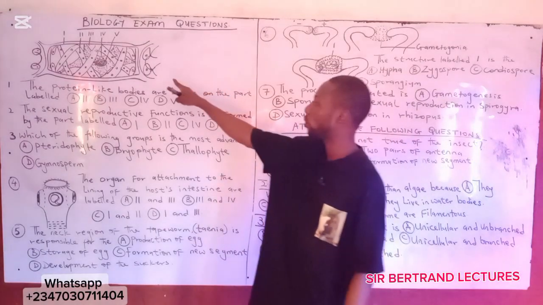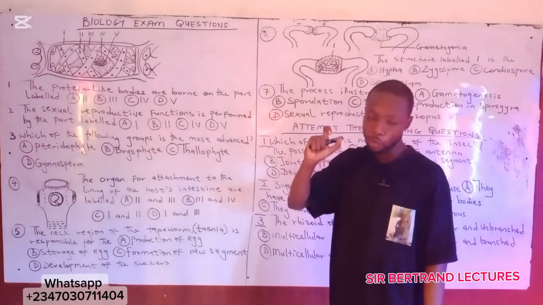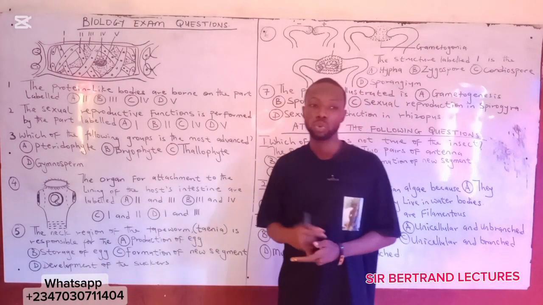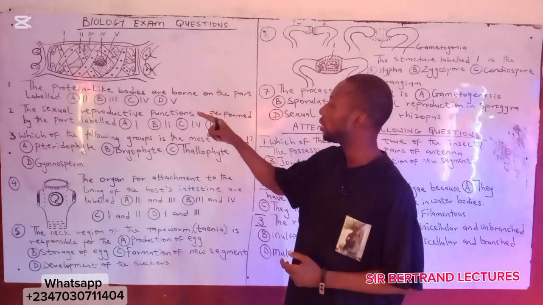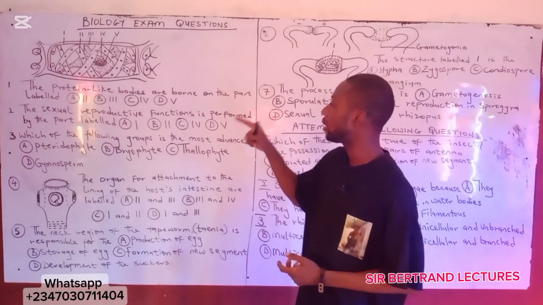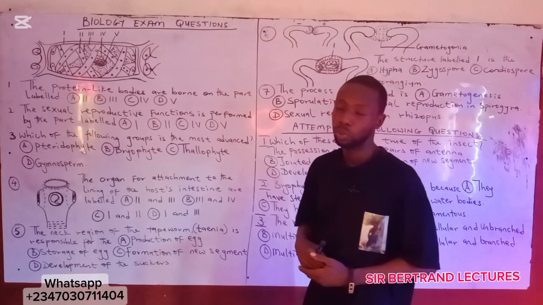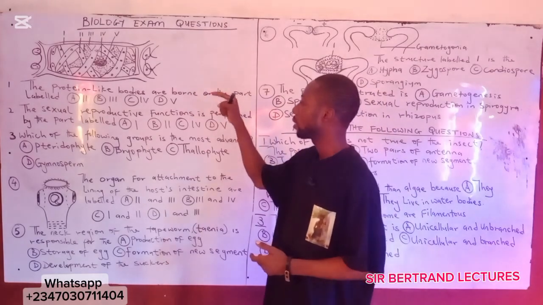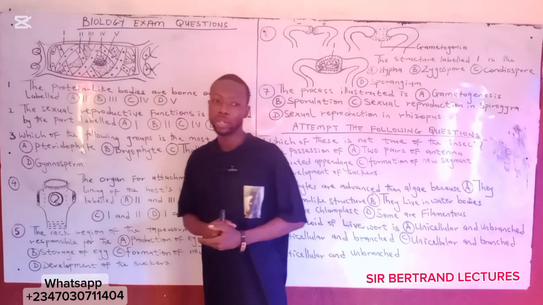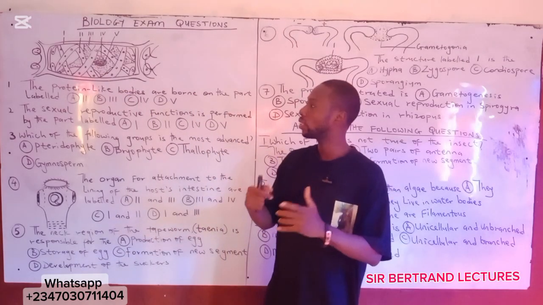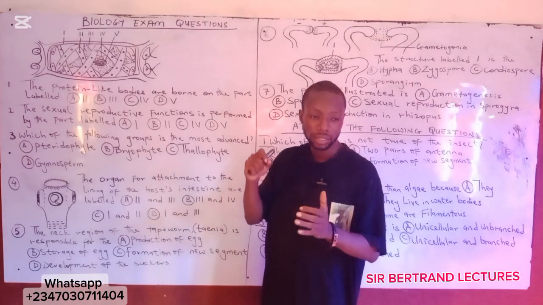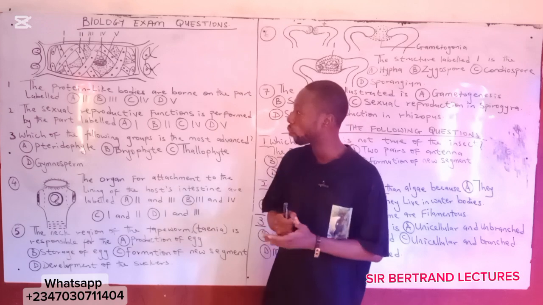If you see this diagram here on the board, this is a typical diagram of Spirogyra. I don't need to explain much about the Spirogyra. I've already dropped the video in this channel. Then the question is, the protein-like bodies are borne on the part labelled. Which of the following part labelled here is proteinous in nature? And that is the pyrenoid. Pyrenoid produces protein, and as well, it's also used to store starch. It serves as the component that is responsible for starch storage.